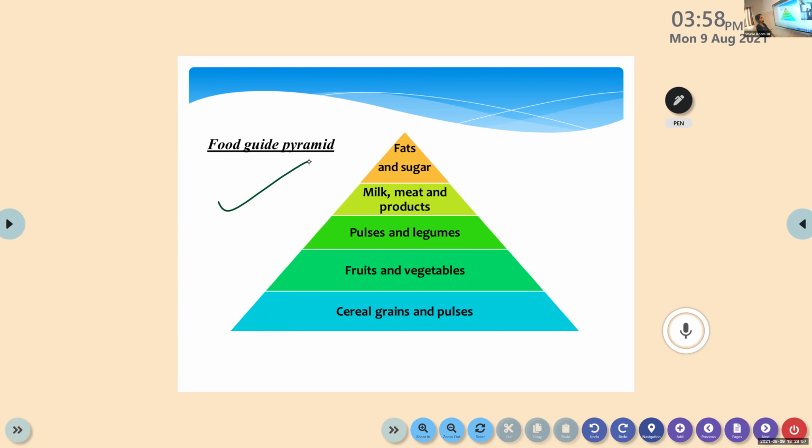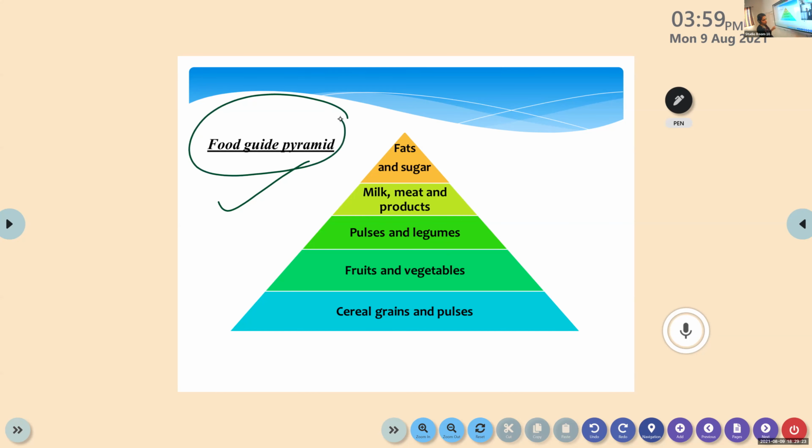So food guide pyramid. It's almost similar, right? Cereals, grains, pulses, fruits, vegetables, milk, meat, fat and sugar. We already discussed the food groups, but there is a difference here. Simply, food guide pyramid means it is a picture representation of food groups. Is it clear? Just a picture representation of all the food groups by ICMR. That is the food guide pyramid.